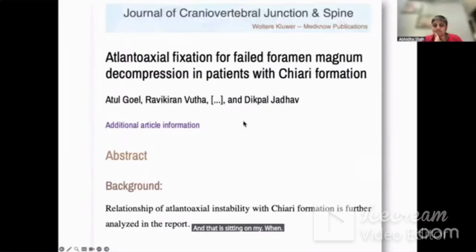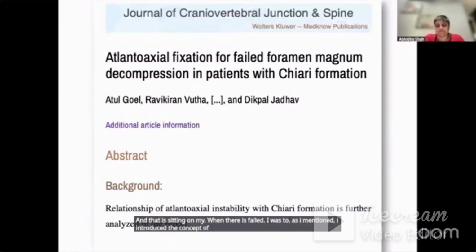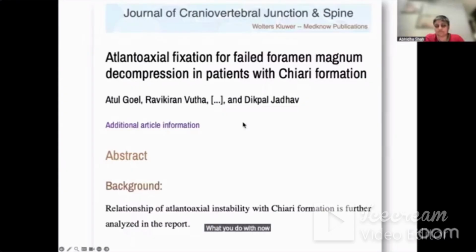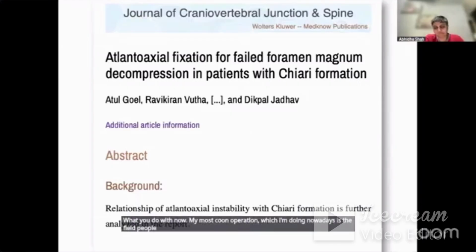When there is failure, as I mentioned, I introduced the concept of tight posterior fossa. Many of my own patients have continued to have problems. What you do with, now my most common operation which I am doing nowadays is the failed cases. People have done foramen magnum and they are coming from all over the world.